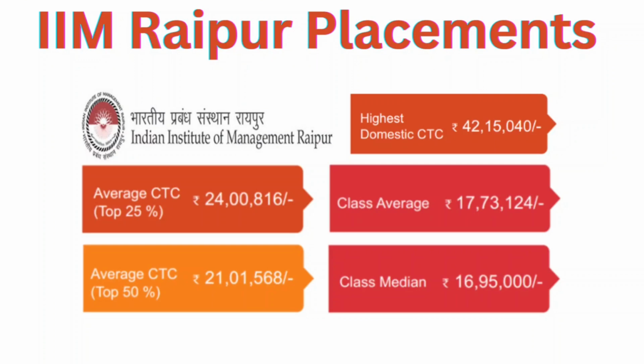Then if we consider the placement report for the Indian Institute of Management Raipur, then the average salary package offered with this college is nearly up to 17 lakhs per annum. The median salary package offered with this college is nearly up to 16 lakhs per annum. The highest domestic CTC offered with this college is nearly up to 42 lakhs per annum. Then the top 25% candidates get the average salary package of 24 lakhs per annum, and the top 50% candidates get the average salary package of 21 lakhs per annum.